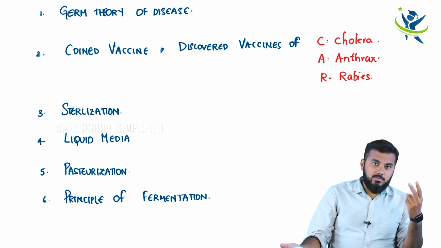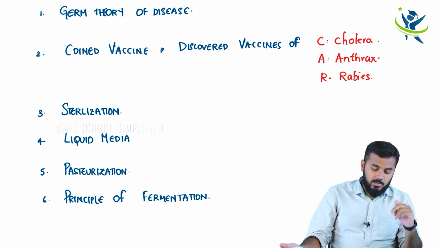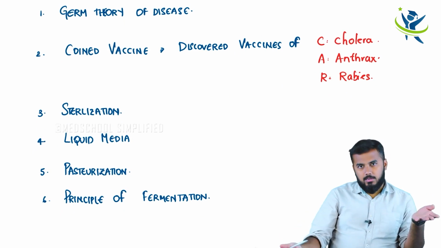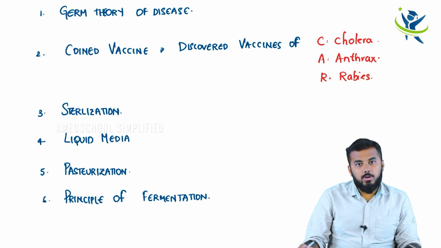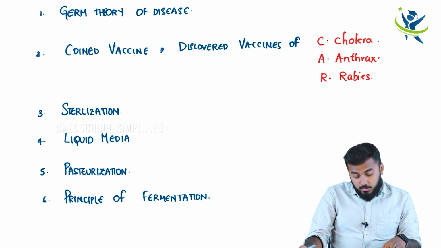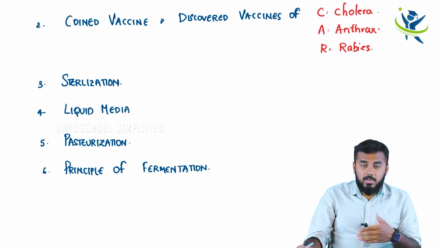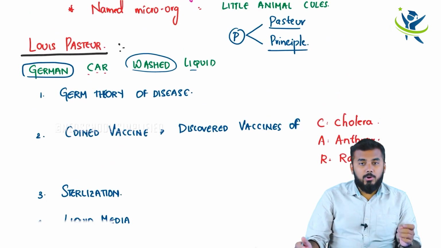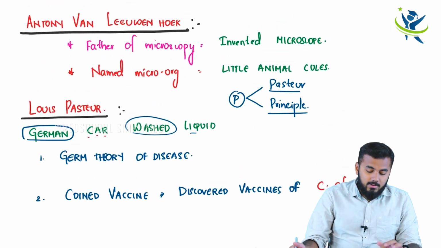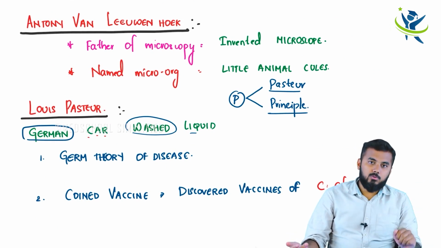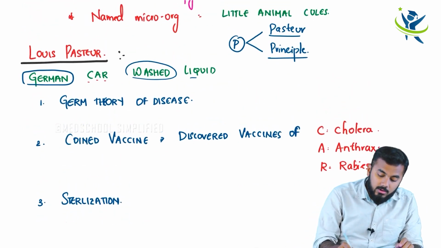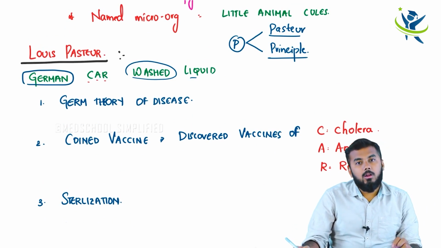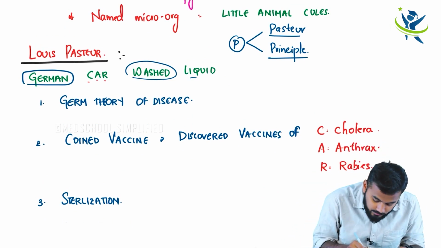And P stands for two things: P for pasteurization, P for principle. Pasteurization means pasteurization of milk. Principle means principle of fermentation. These are the important things you need to know. After giving all these six things for us to study in microbiology, don't you think he is an important person? Antony Leeuwenhoek gave us the microscope, so you called him father of microscopy. Now Louis Pasteur has given you all these six things, so you have to make him a father too, right? Can I call him father of microbiology?